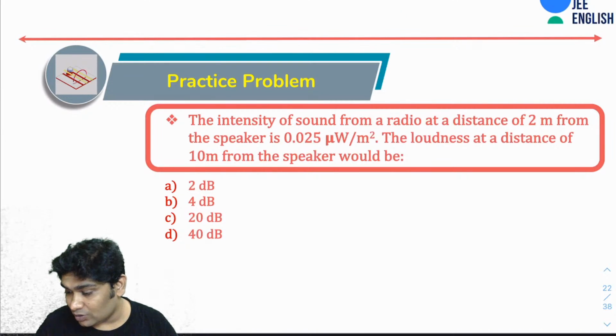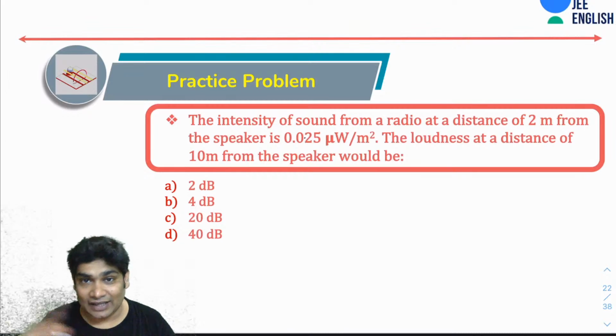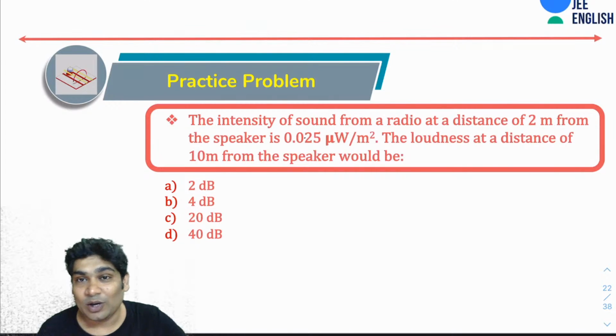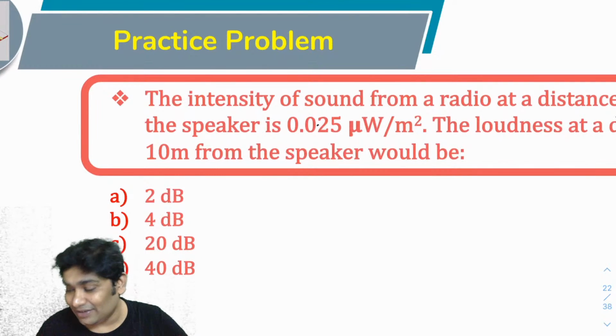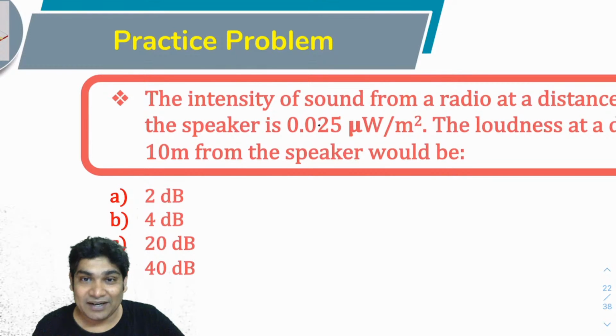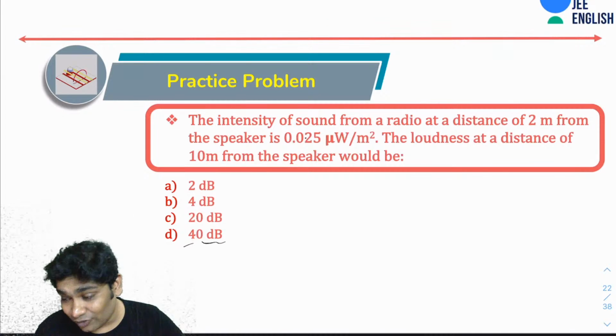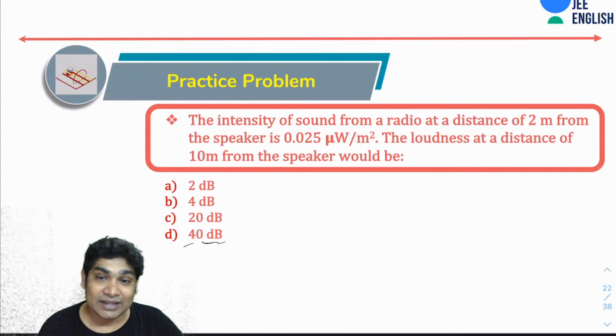I think either I missed a zero or shifted the zero. Yeah, you are right. The decimal got misplaced while typing, and that is why you don't have that in your options. 30 decibel is correct. I think in the original question, the decimal must have been here, and the correct answer for this was 40. But for the given question, yes, you are right. The answer would be 30.